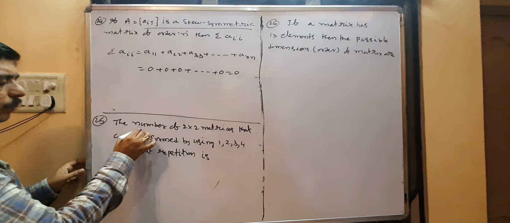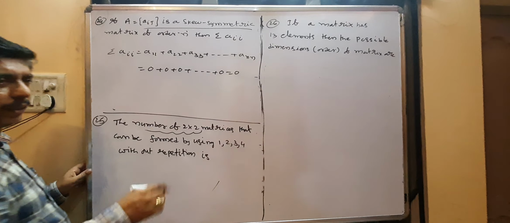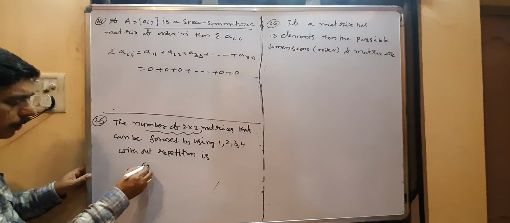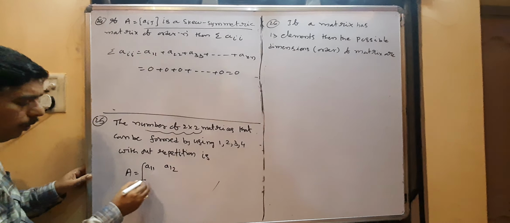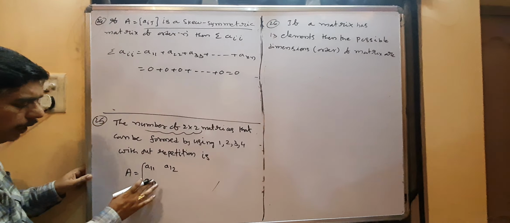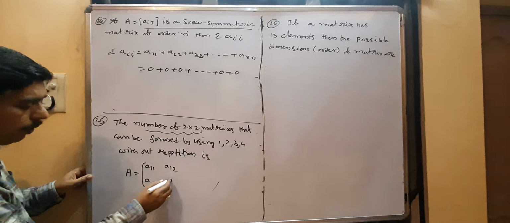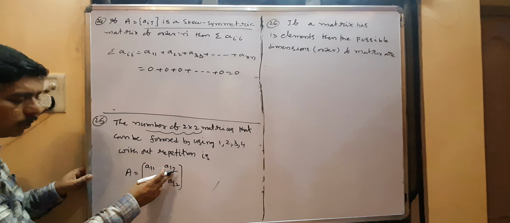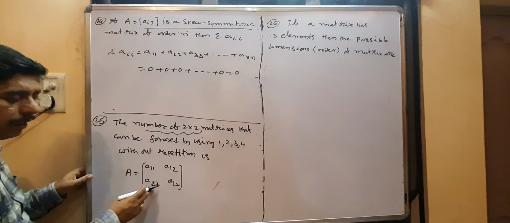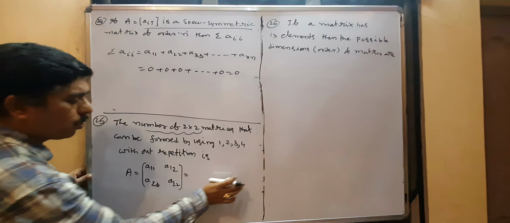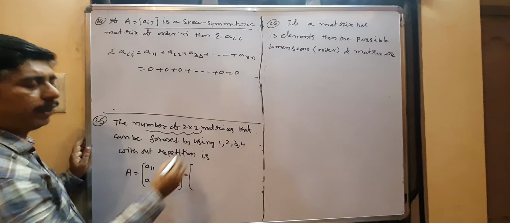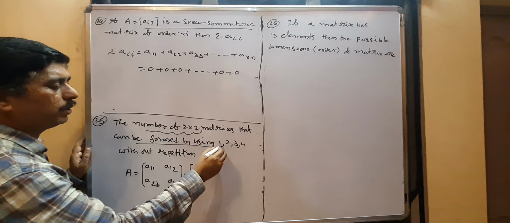Now coming to 25. The number of 2 by 2 matrices they are asking. So A is a 2 by 2, that is 2 rows, 2 columns: a11, a12, a21, a22. This suffix means first row first element, first row second element, second row first element, second row second element. So the number of 2 by 2 matrices that can be formed by using the 4